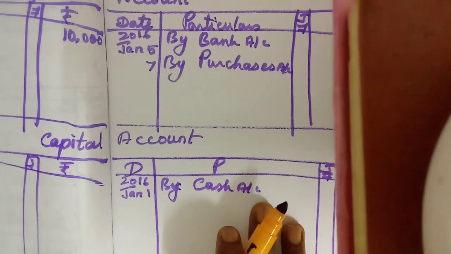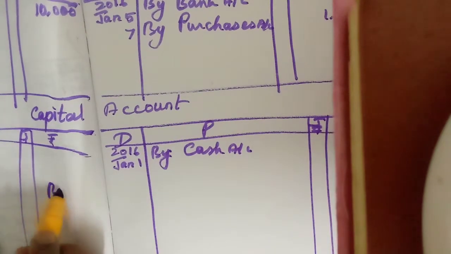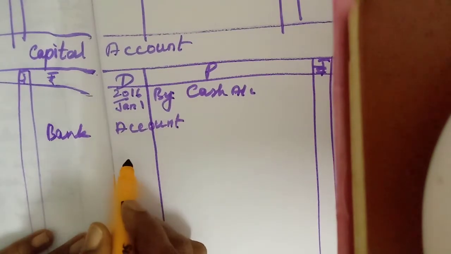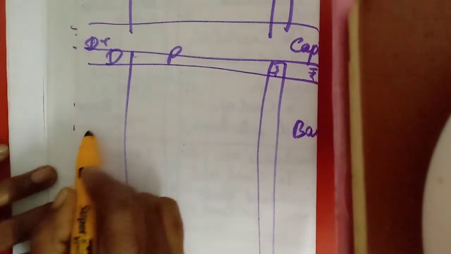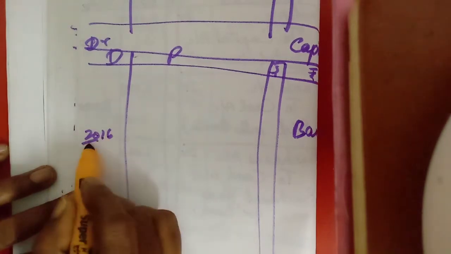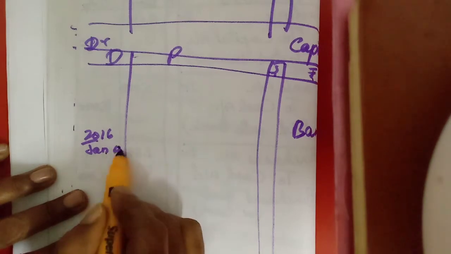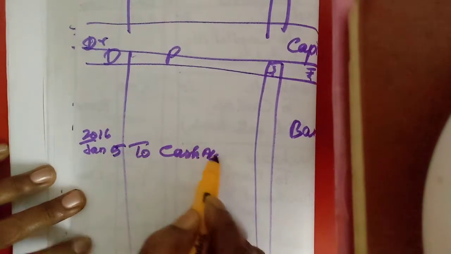Now the second and third ones, only one entry each. Third one, bank account. We write here bank account. Bank account debtor to cash, so on the debit side, to cash. 2016 January 5, to cash account 5,000.